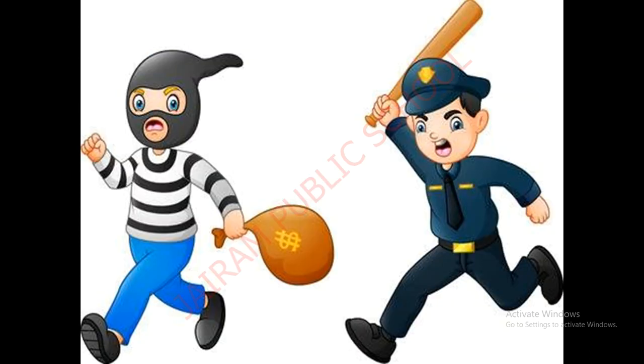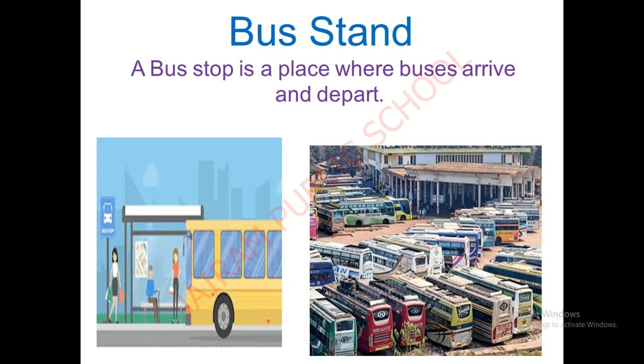See here, wow. One policeman is running behind a robber. The robber is going, stealing everything. He's running behind him and catching him. Like this, the policeman will protect us and safeguard us. If a police station is there in your neighborhood, then you will all be very safe. Okay. Next one. Bus stand.